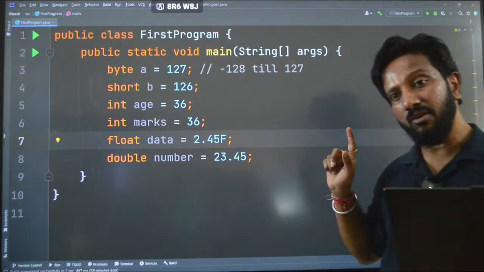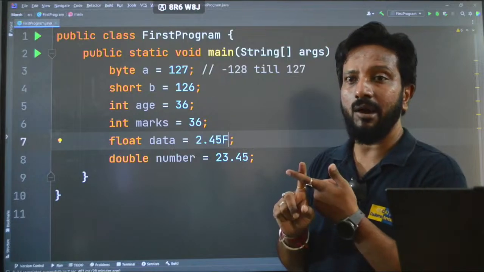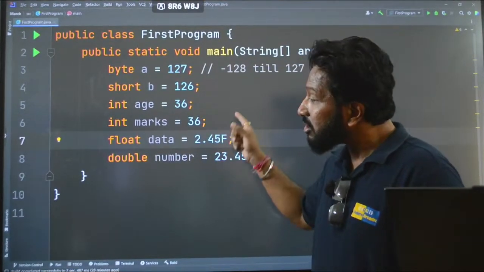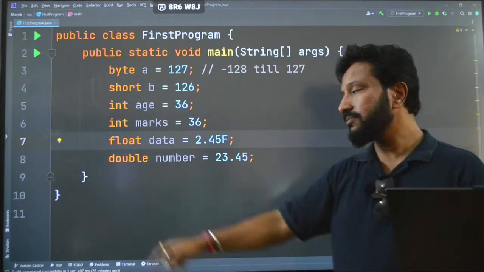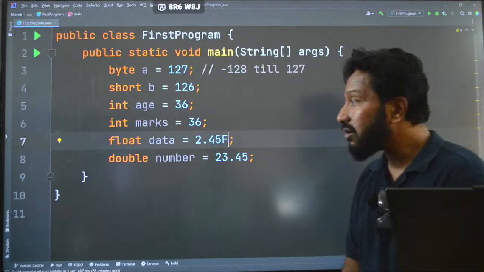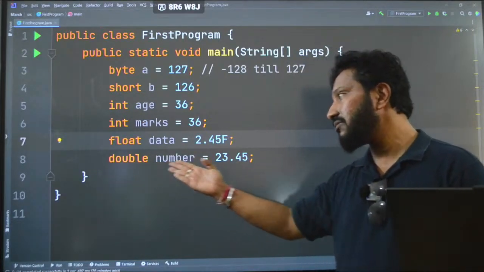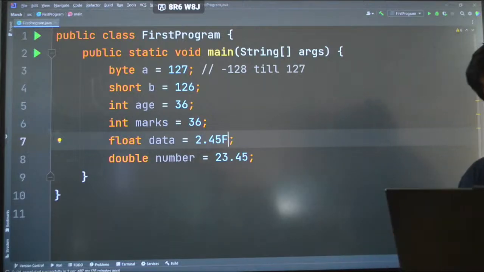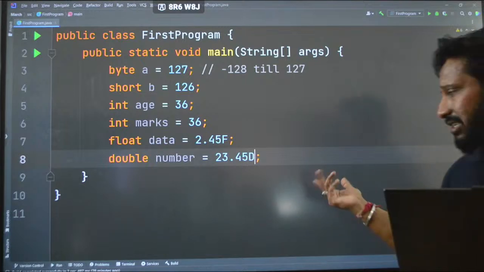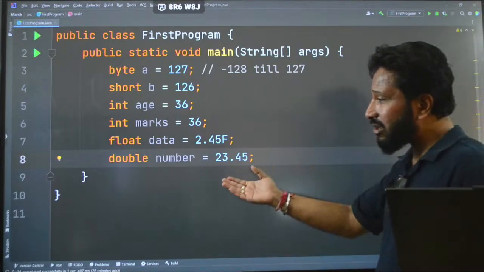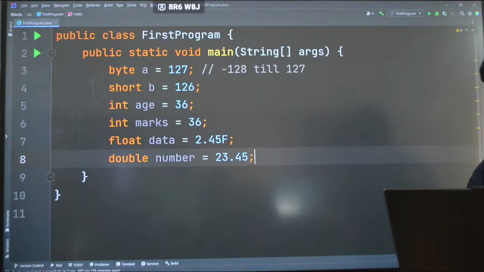Okay, just remember once again, whenever we are dealing with floating point data in Java, we have to write a small or capital F to tell the compiler that we are trying to use this data as floating point data. Okay, and by default all the decimal point numbers in Java are the double data type. So you can see here, for double we don't have to write anything. If you want, you can write D here, that doesn't matter. You can write small d or capital D, it doesn't matter, because if you don't write it also, by default the compiler is taking it as a double data type only. Okay. Then after that we have the boolean.